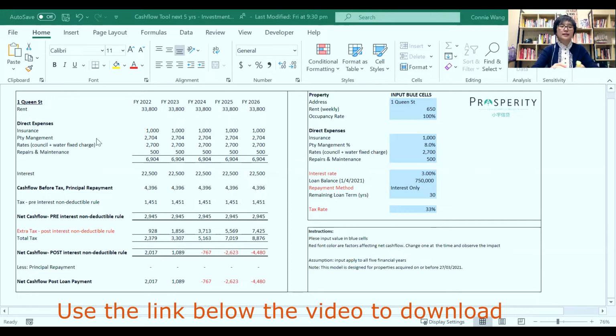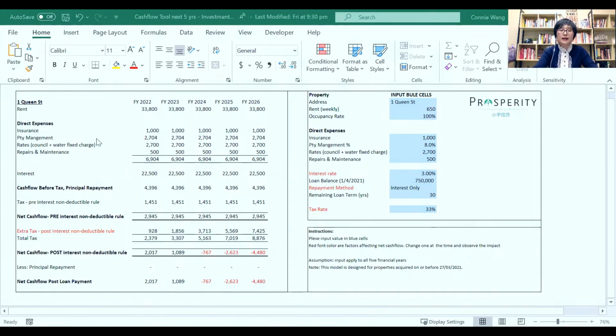Now, this looks like a profit and loss report, but it's more like a cash flow forecast for the next 5 financial years. Just a disclaimer: this is not tax advice and certainly is not your actual cash flow. It is just a proxy for the cash flow of your rental property. The purpose of this tool is just to help you do the budget and think about what you're going to do for the next few years.